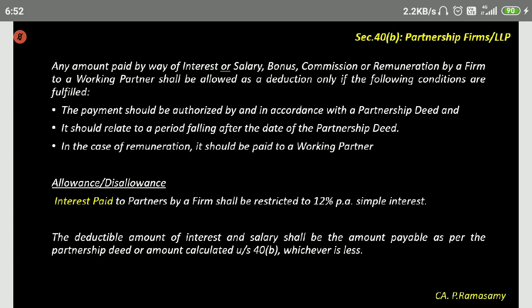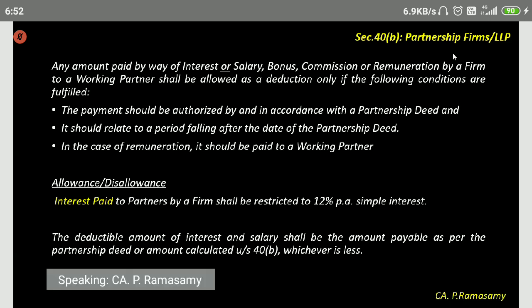We have said interest paid to a partner, whether interest on capital or interest on loan, for both it will be 12% only. It is both for interest on capital as well as for interest on loan.